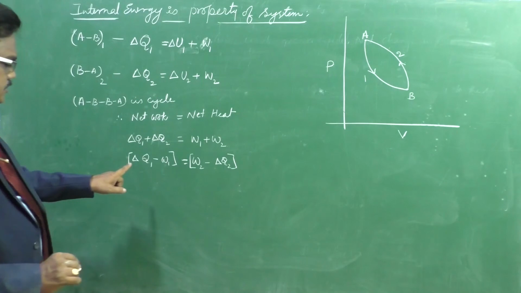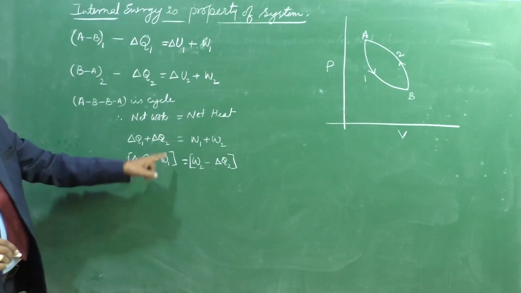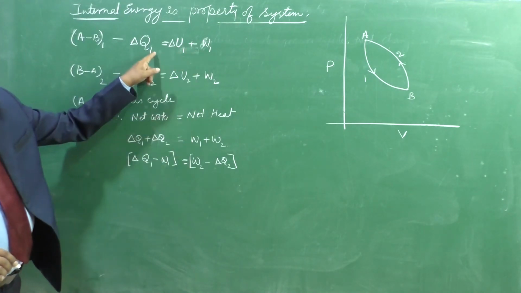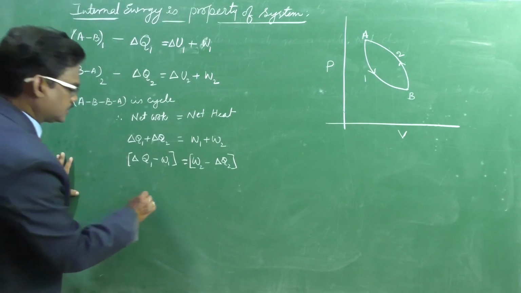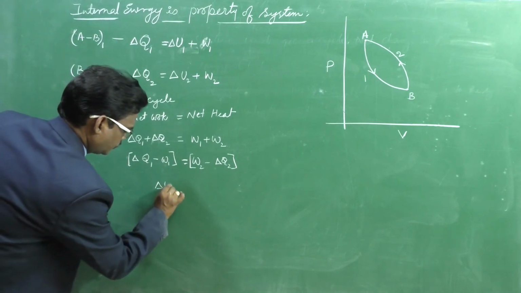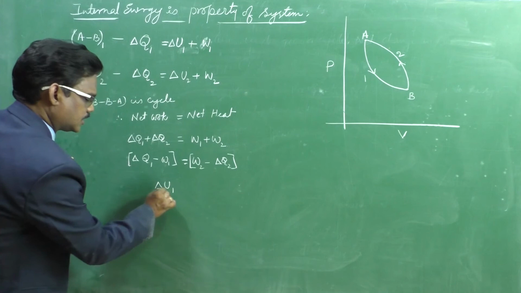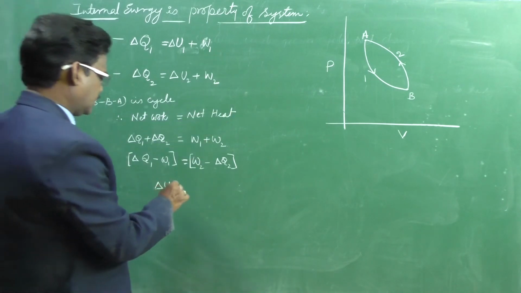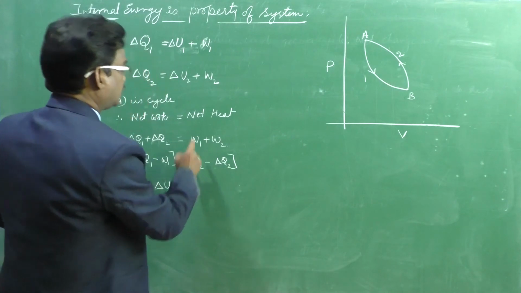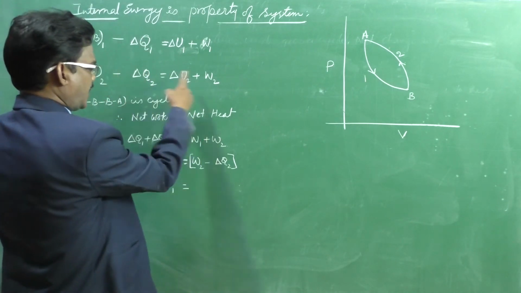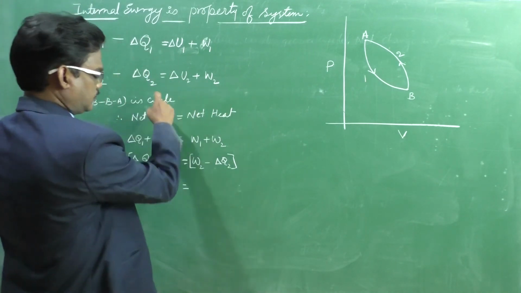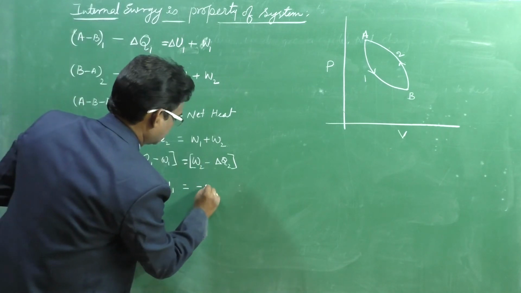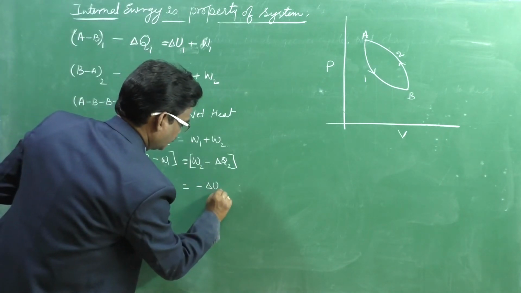Delta Q1 minus W1 is equal to delta U1. That means change in internal energy in process 1 is equal to W2 minus Q2, which is equal to minus delta U2.